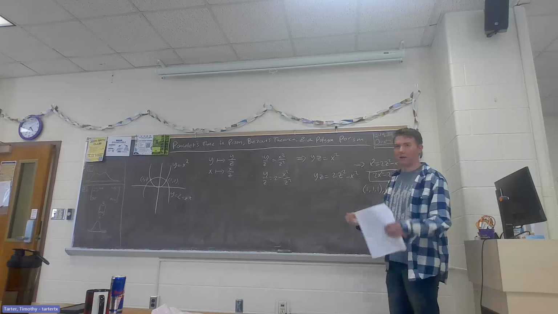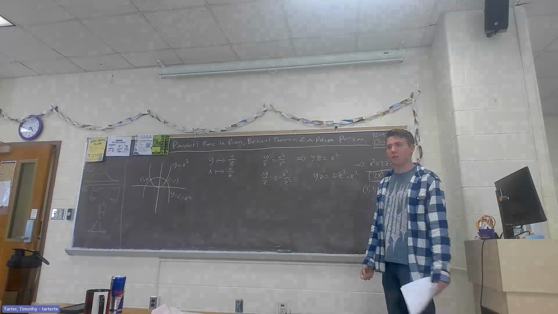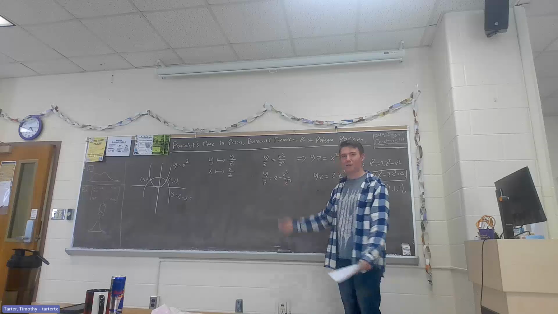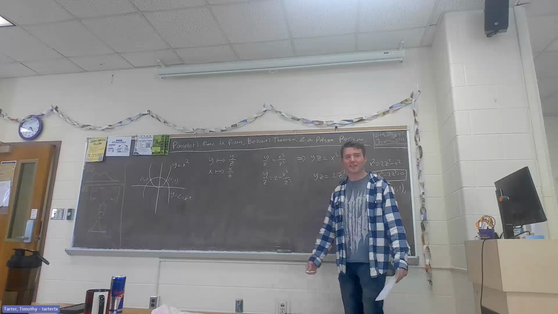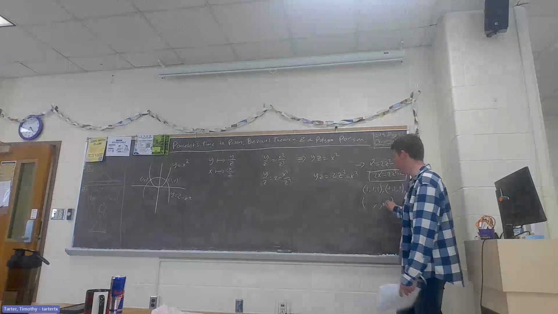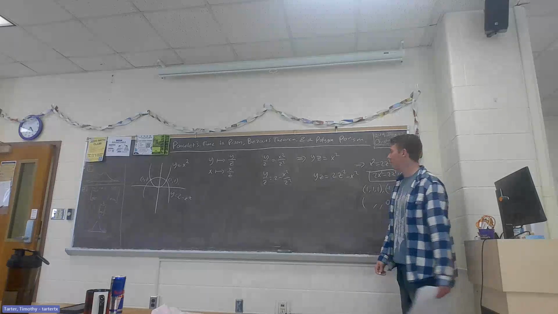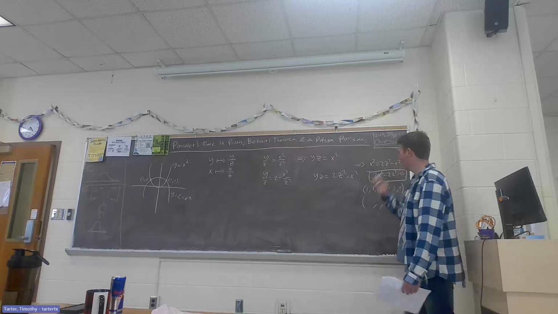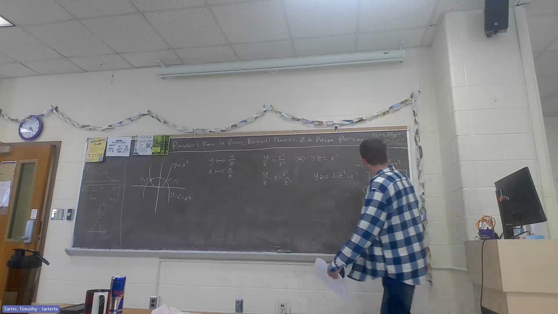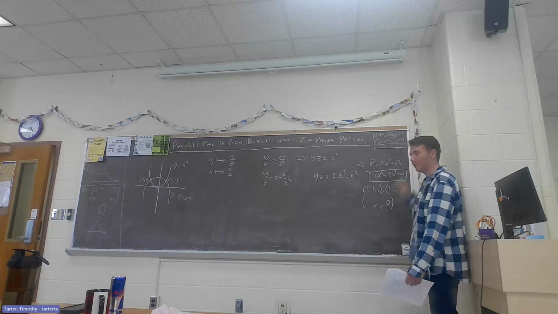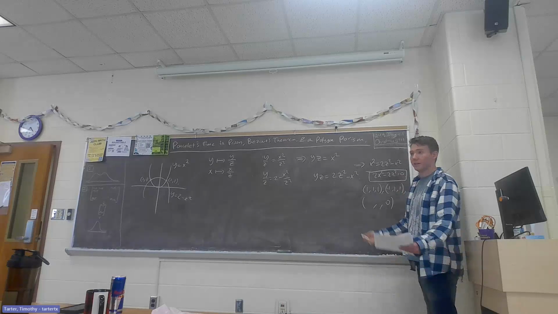But this is only going to happen, I'm claiming, at infinity. Well, what's the easiest way to get infinity in a Calc 1 class? You divide by 0. Let's divide by 0. So we're going to figure out what this needs to be by setting this third coordinate equal to 0. If z is 0, then z squared should be 0. And so 2x squared is equal to 0. 2 isn't 0, so x is 0.